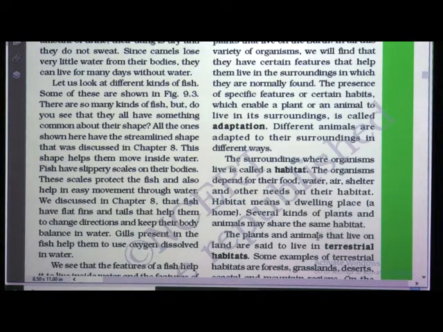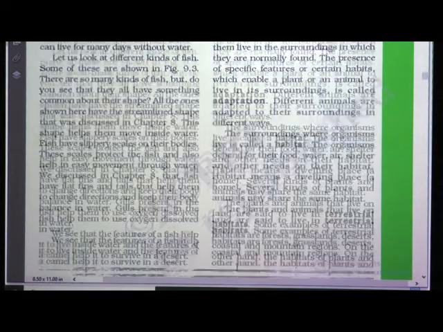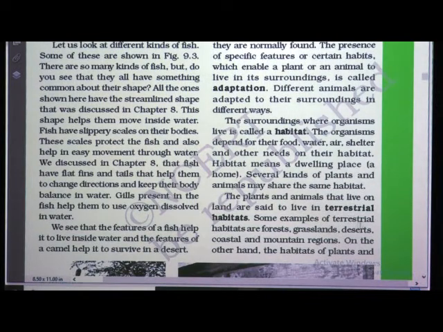The plants and animals that live on land are said to live in terrestrial habitats. Okay. Now we have different types of habitat like terrestrial habitat and aquatic habitat. Some examples of terrestrial habitats are forest, grasslands, desert, coastal and mountain regions.